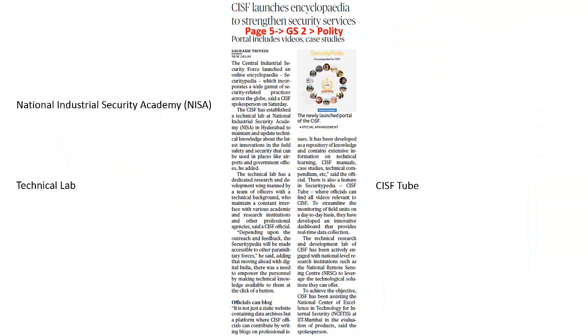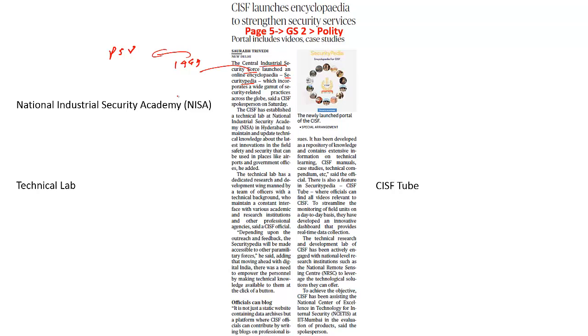This article here is speaking about Securitypedia. What is this? This is nothing but an online encyclopedia or a website which is brought about by the Central Industrial Security Force. This is one of the central paramilitary forces, and this was established in the year 1969. The major objective of this particular force was to give cover to the public sector enterprises. There were a large number of public sector enterprises, and these were the backbone of the Indian economy. They had to be protected from external security threats. That is when this particular organization was raised.